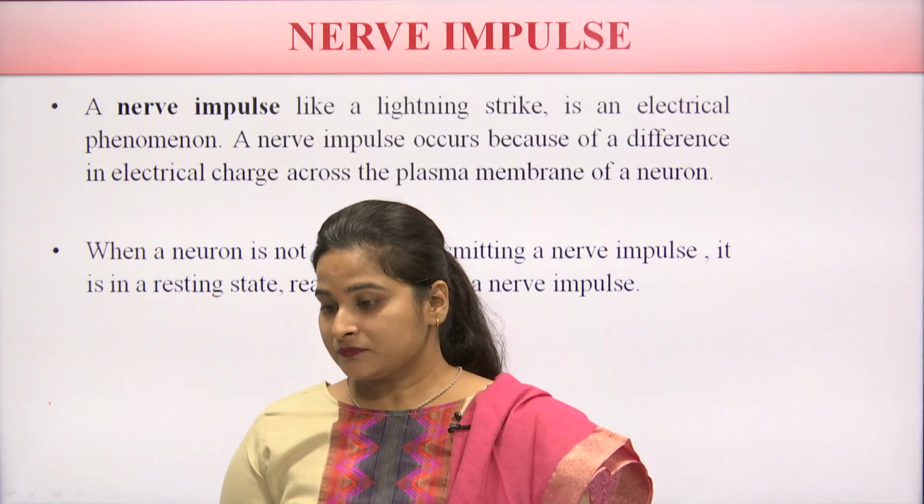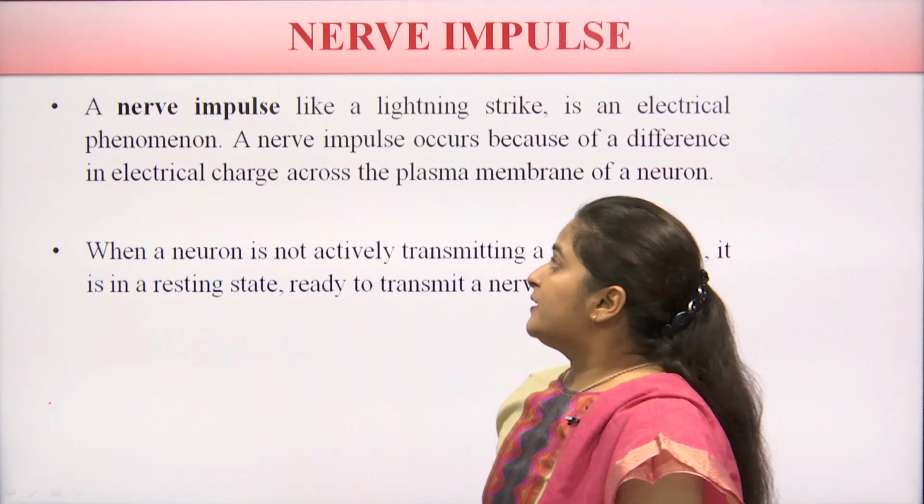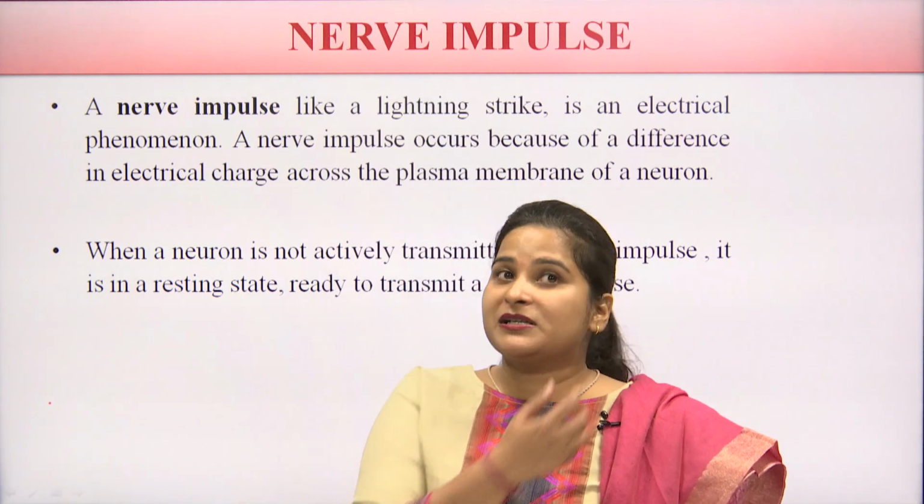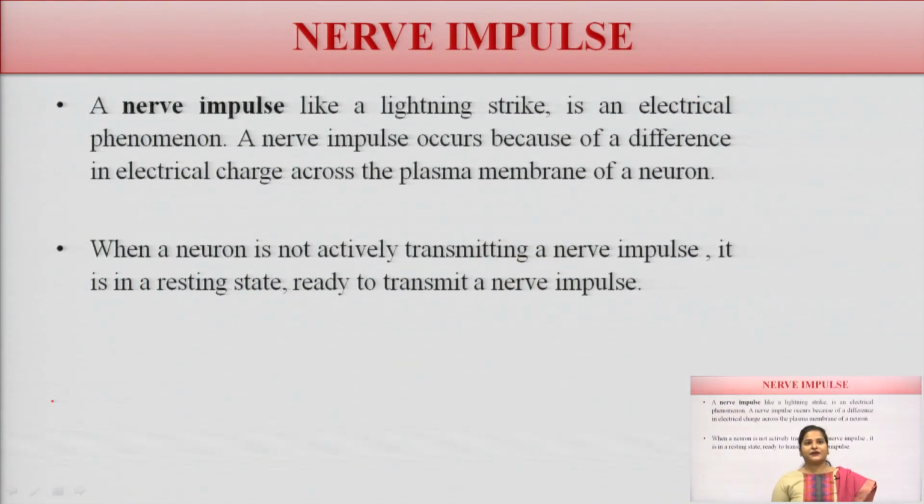Now start. So, what is a nerve impulse? A nerve impulse is like a lightning strike. It is an electrical phenomenon. A nerve impulse occurs because of a difference in the electrical charges along the plasma membrane of the neuron. These are the nerve impulses which arise or are created just because of the differences of electrical charges.